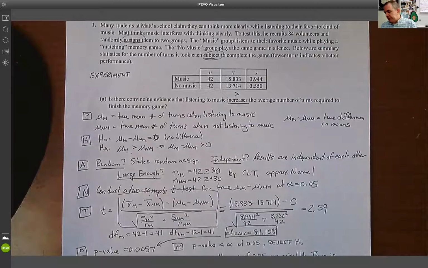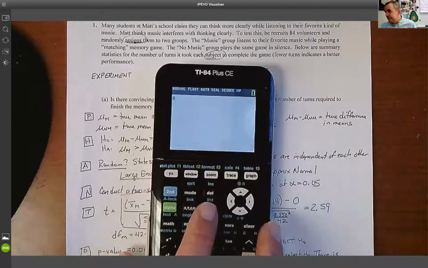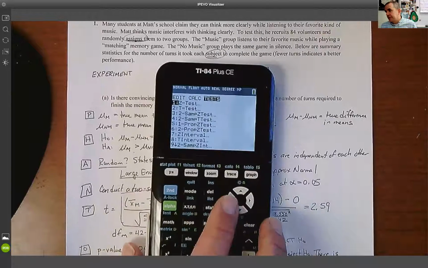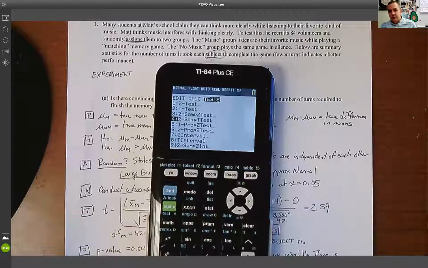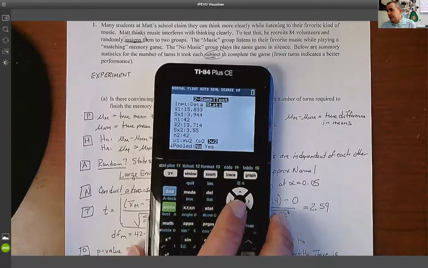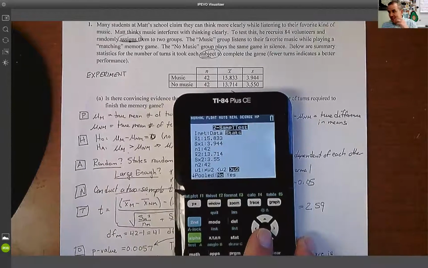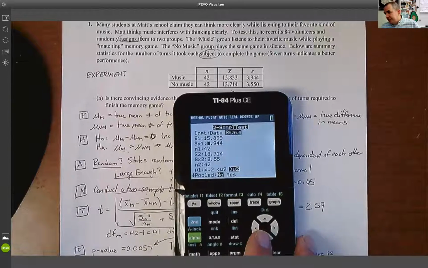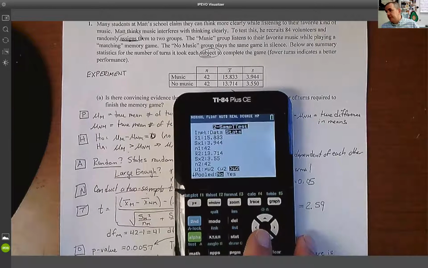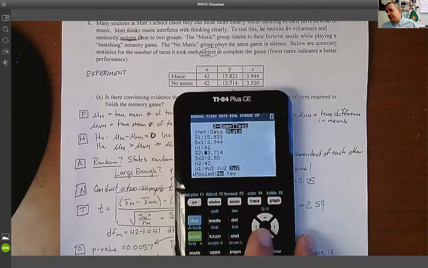So now what I'm going to do is pick up my calculator. I'm going to go to stat, go to tests, and go to number 4, which is a 2-sample t-test. I'm going to use statistics. So I'm actually going to put these stats into the calculator: my first mean, my first standard deviation, 3.9, my first sample size, 42, my second mean, my second standard deviation, my second sample size.